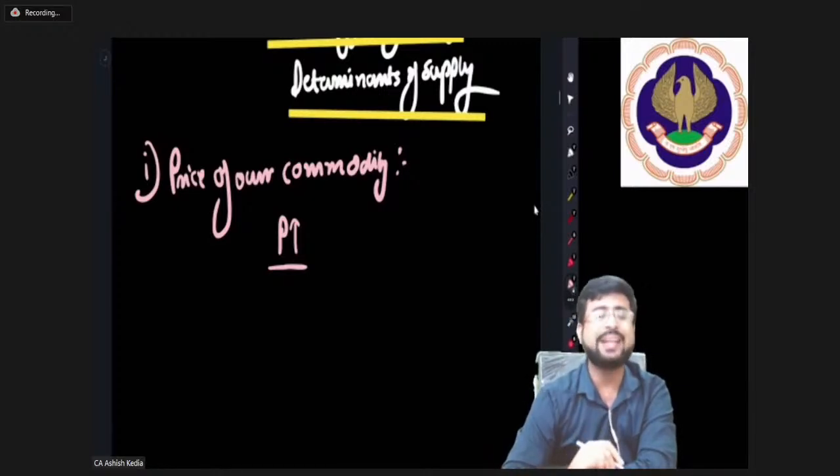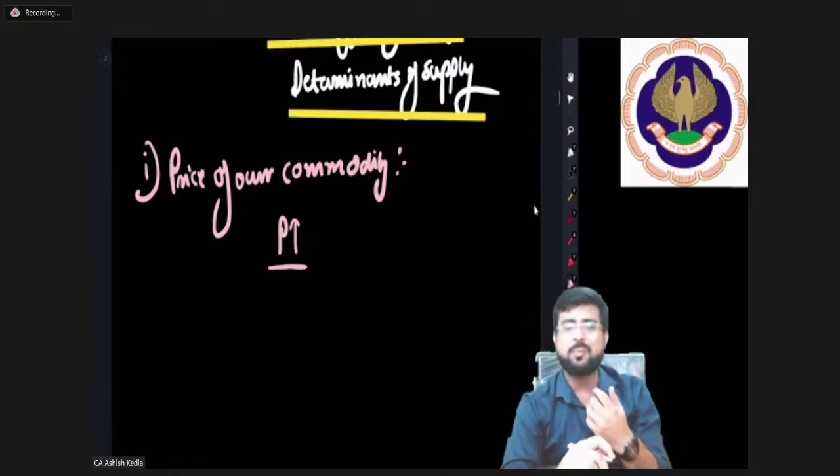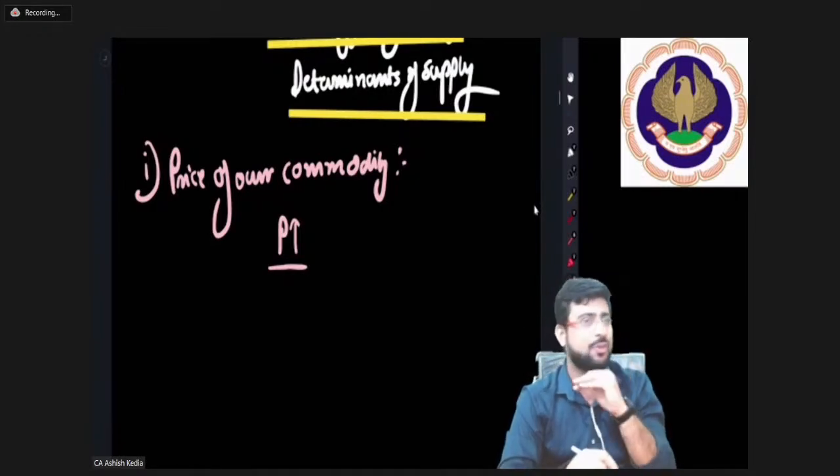Very good. Price of own commodity. Now you see, you think from a supplier's perspective. If the product's price is rising, your profit margin will rise.